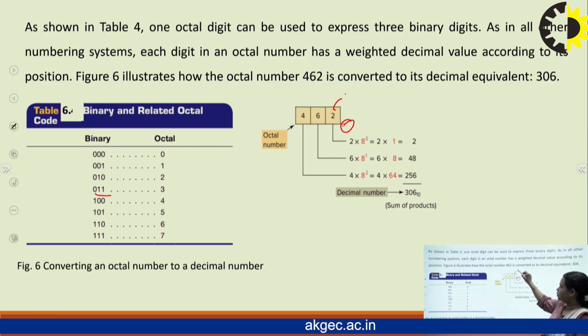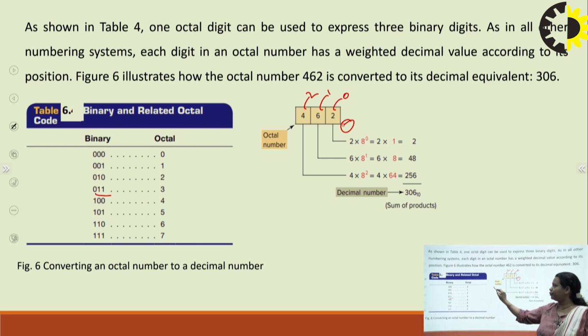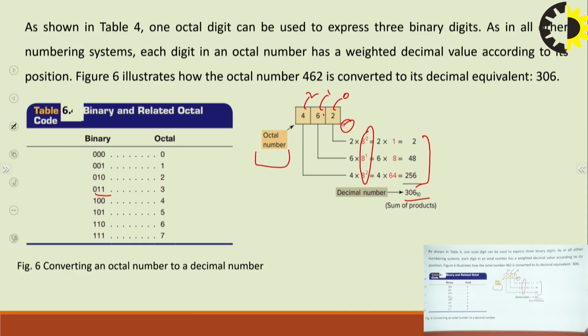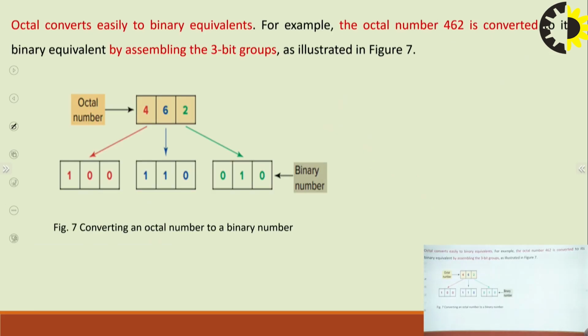We have to use positional weight, that is 0, 1 and 2. These weights will be used as a power of which base? The base from which we have to do conversion. So from which base we have to do conversion? We have to do from octal number, right? So that is why 8 to the power 0, 8 to the power 1, 8 to the power 2, and those all will get to be multiplied with 2, 6 and 4 respectively, right? So here on multiplication we will get this, and on addition again we will get this. So this is how we do the conversions.